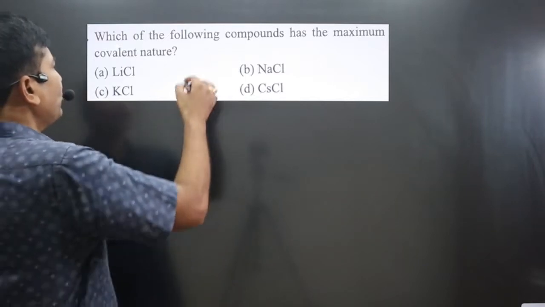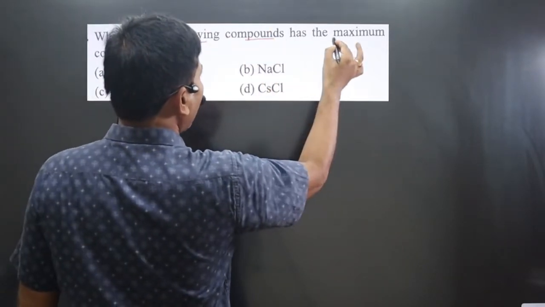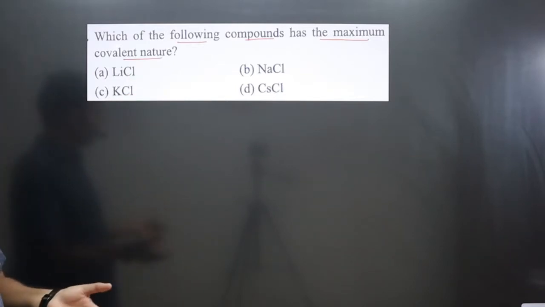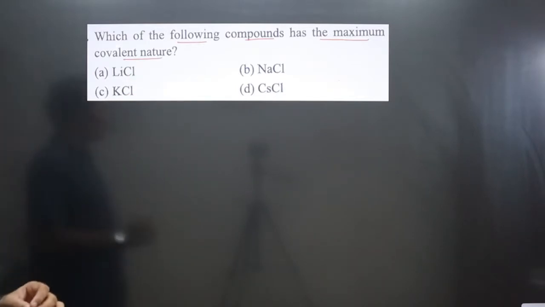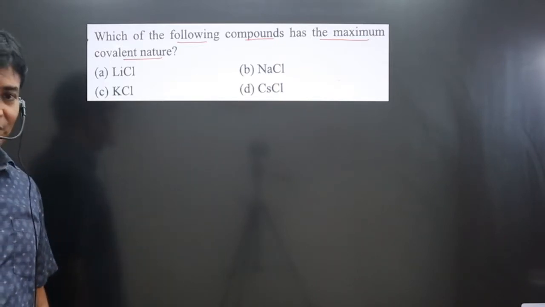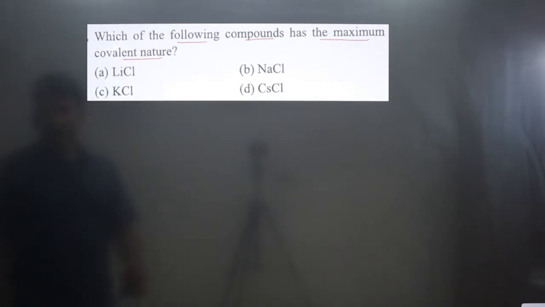The question says: which of the following compounds has maximum covalent character, or covalent nature? This question is related to covalent character, so we use Fajan's rule. And by Fajan's rule we have learned